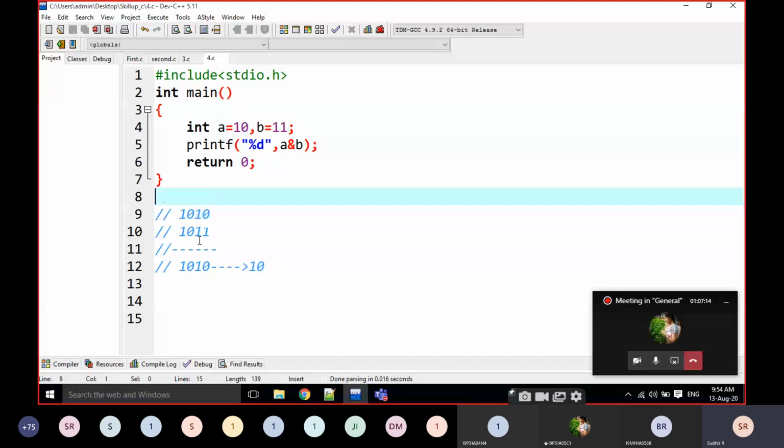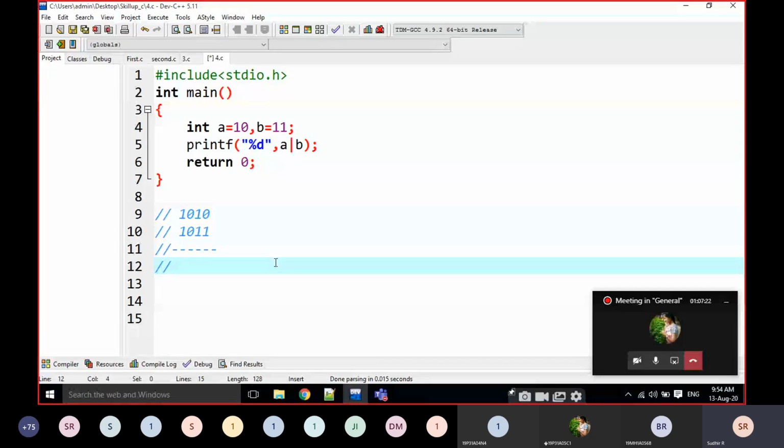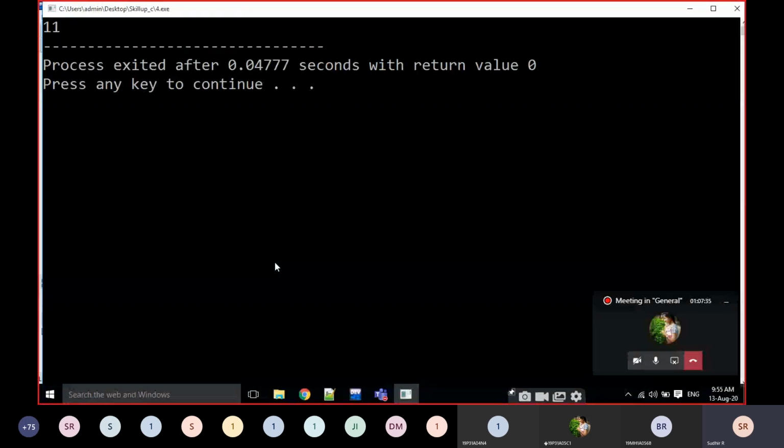For example, if I am going to change it to bitwise OR here, can anyone guess what the output is? 1 1, the output is 1; 0 0, 0; 1 1, 1; 0 1, also 1; 1 0, also 1. The output is 11 here. Yes, the output is 11.